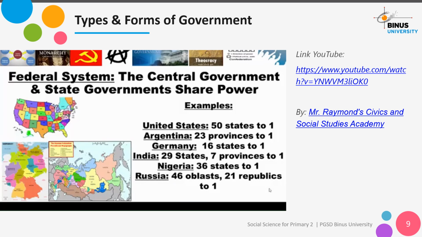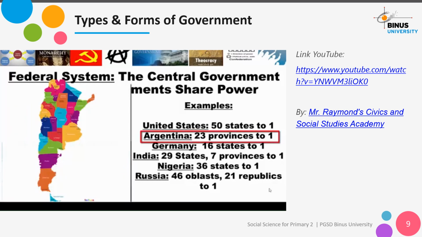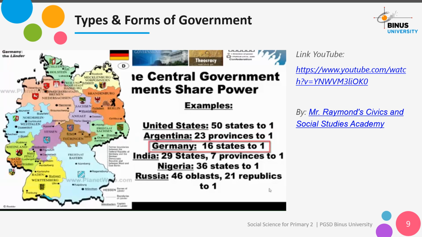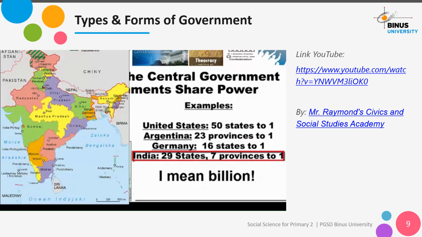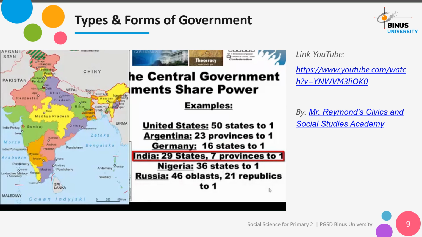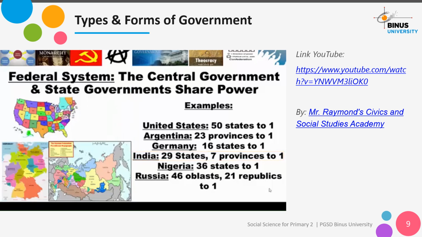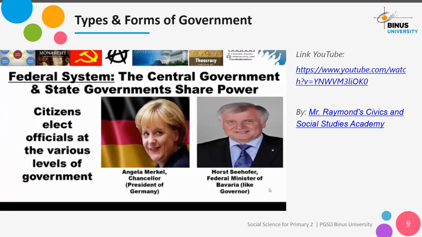A lot of large countries have federal systems, such as Argentina, which is divided into 23 provinces, Germany with 16 states, India, a country of over 1 million people, divided into 7 provinces, and then further into 29 states. So all of these countries have their local regional governments, but they also have national or central governments. In a federal system, the people elect their leaders on the various levels of government.